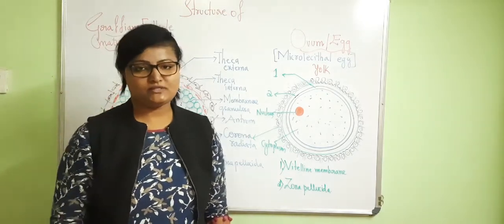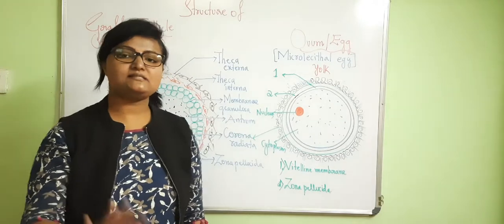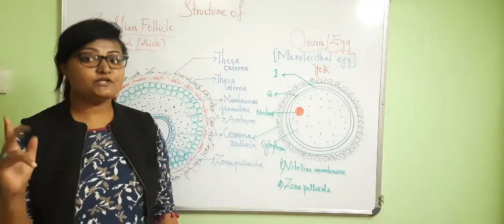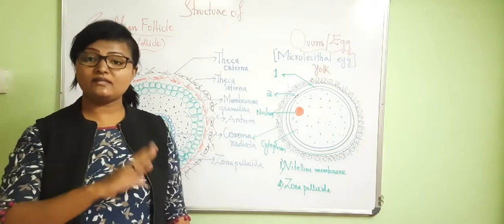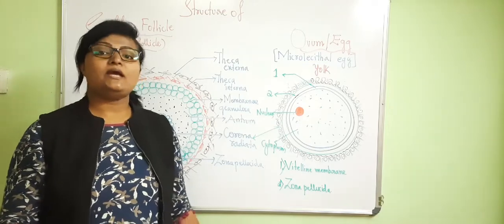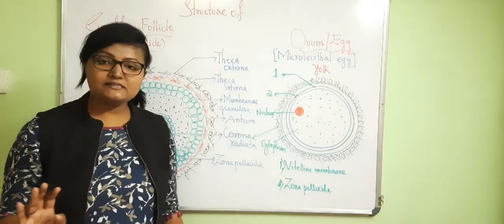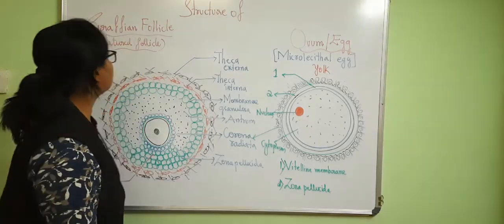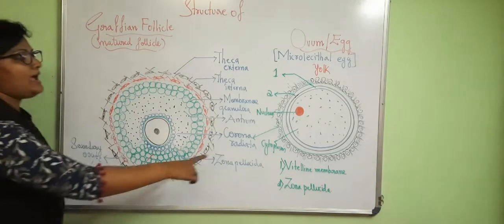Estrogen. Estrogen is the female sex hormone produced by the follicles. When follicle development takes place with the help of FSH, in turn the follicle secretes estrogen. So this is the structure of the Graafian follicle and egg.